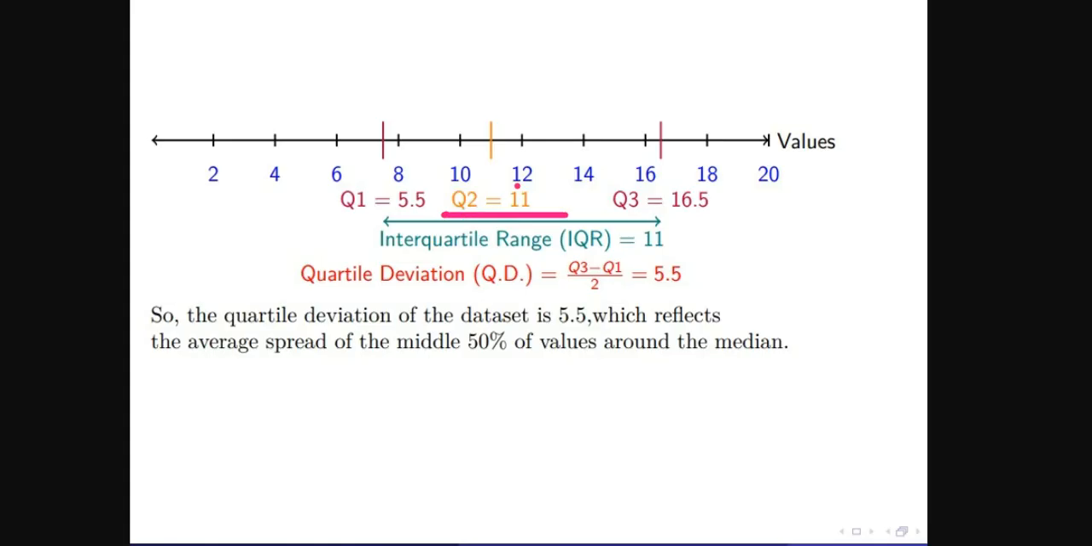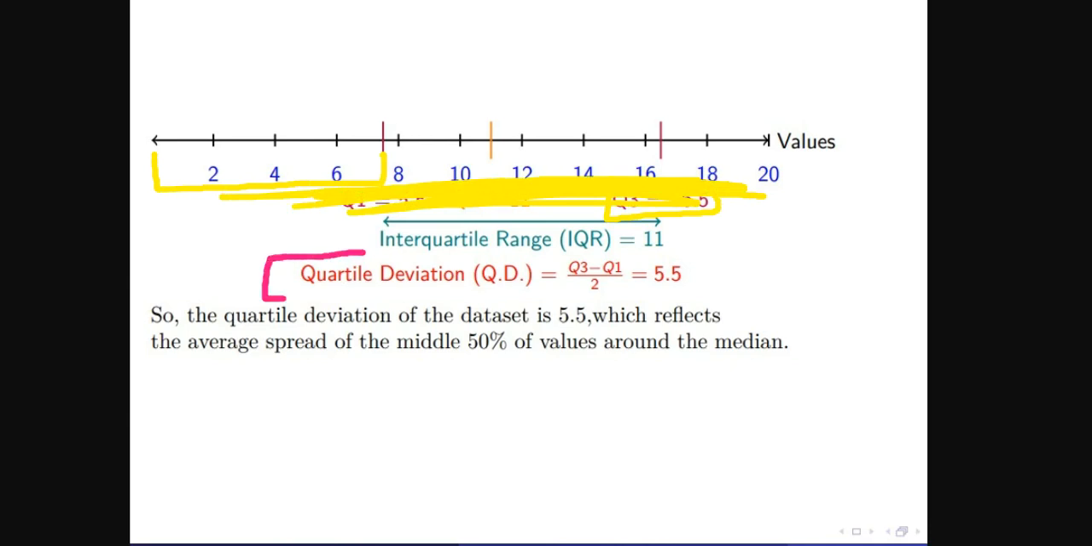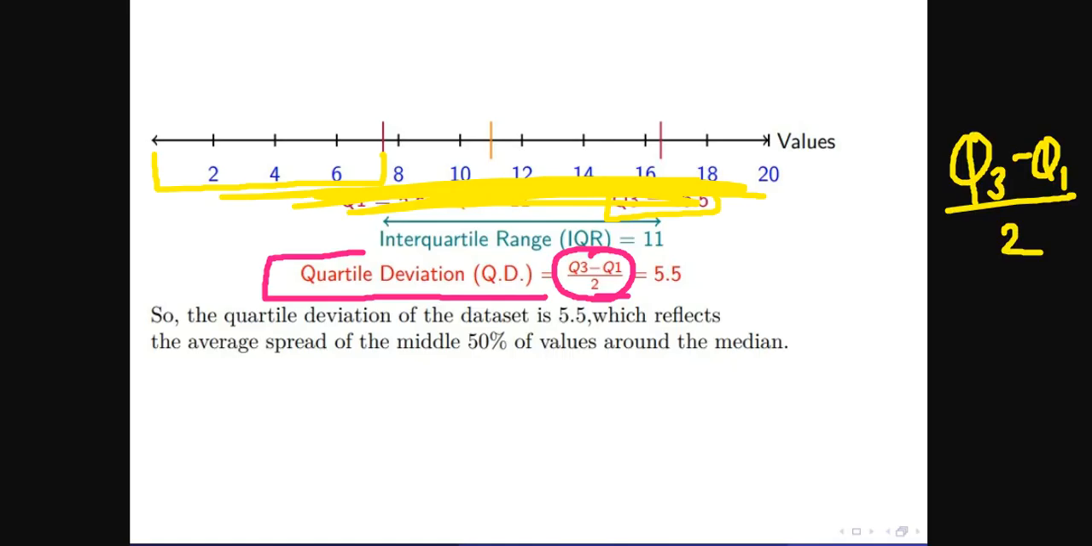See, because Q2 is just equally dividing into 50-50. But we don't need that. We are talking about quartile deviation. And for quartile deviation, we will have this one till Q1 and this Q3. 16.5 is given. Don't hover over here, just get this formula. Quartile deviation is equal to (Q3 minus Q1) divided by 2. This is the exact formula which you need to remember for this particular question. Q3 minus Q1 divided by 2.